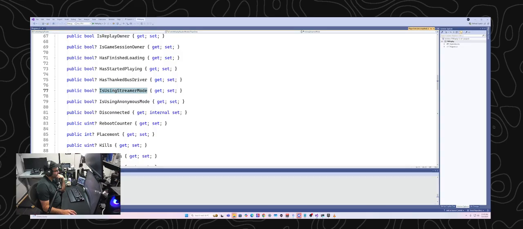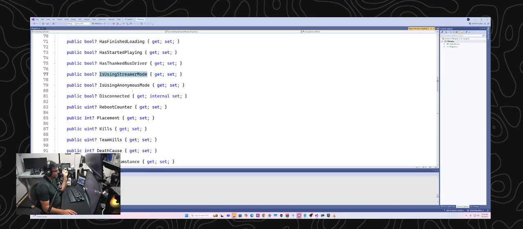Is using streamer mode. I don't know what streamer mode is. I wonder, because there's is using anonymous mode. We know what anonymous mode is, and that's just when you play in anonymous mode. I'm wondering if streamer mode is when you don't show the player names on the screen of the people you eliminate. That could be it.